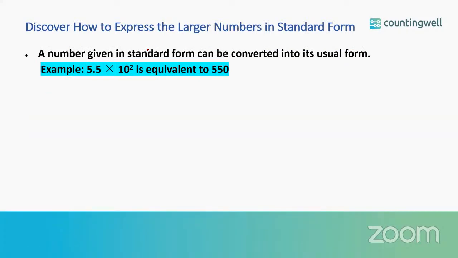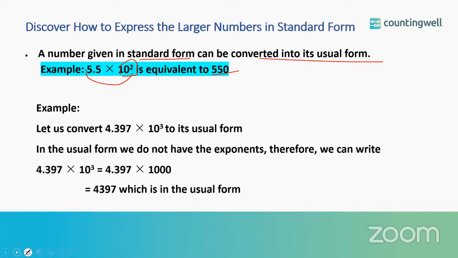Now, a number which is in standard form can also be converted back to its usual form. For example, consider this number which is in standard form. Note that 5.5 is between 1 and 10, and we have 10 to the power 2. If you multiply this, it will give you 550.